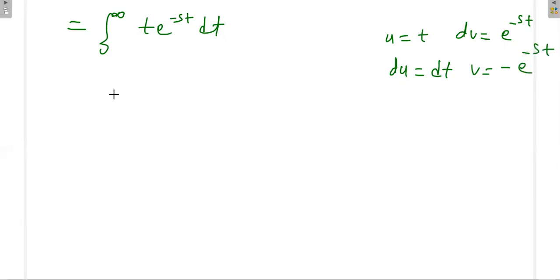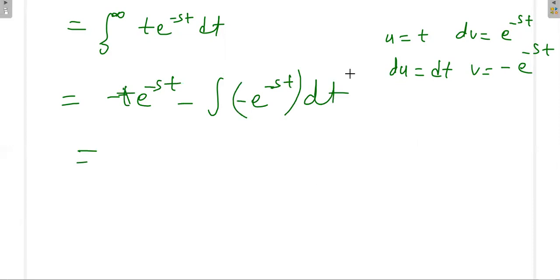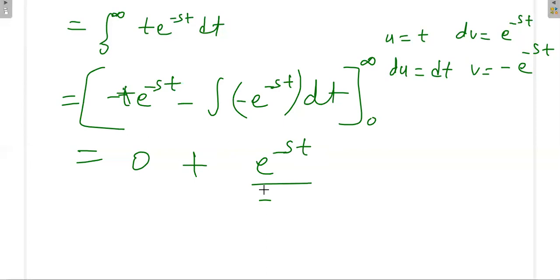Then uv is minus t e power minus st, minus integral v du dt, and you can apply the limits infinity and 0. This term will become 0. Again, minus into minus gives plus. The integration of e power minus st is e power minus st over minus s, with limits infinity and 0.